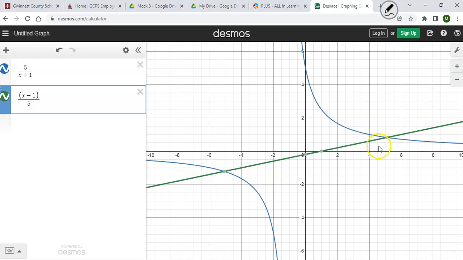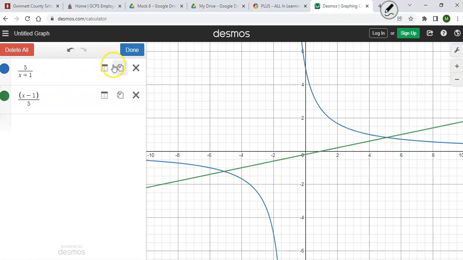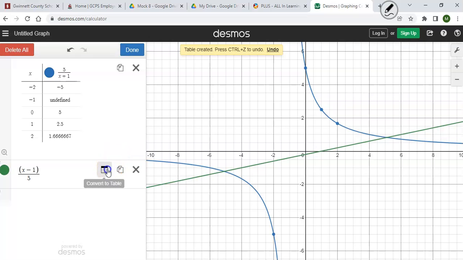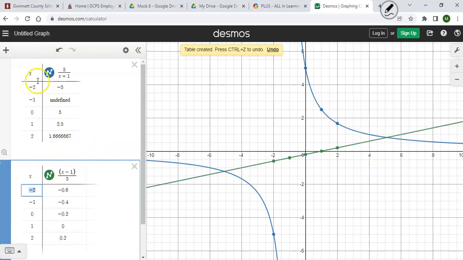It sure doesn't look like it is to me, guys, but I'm going to double check it using my table of functions. At -2, I'm at -5, so let's put -5 in here and see if we get -2. No, we don't. See that?